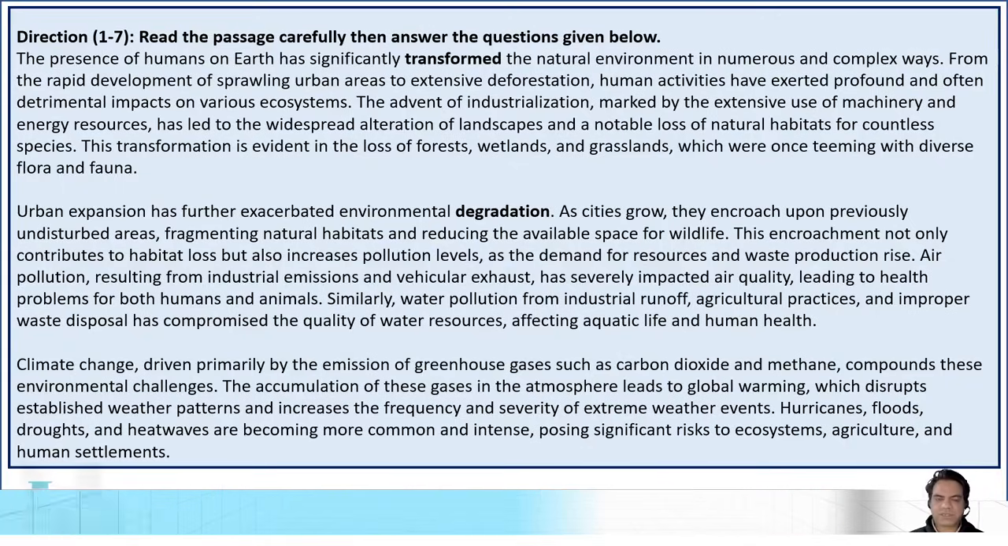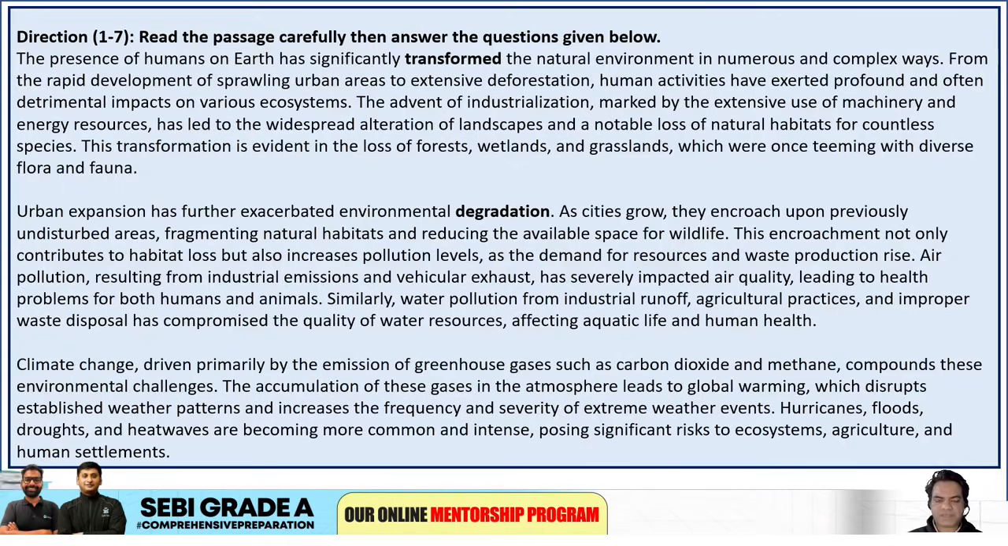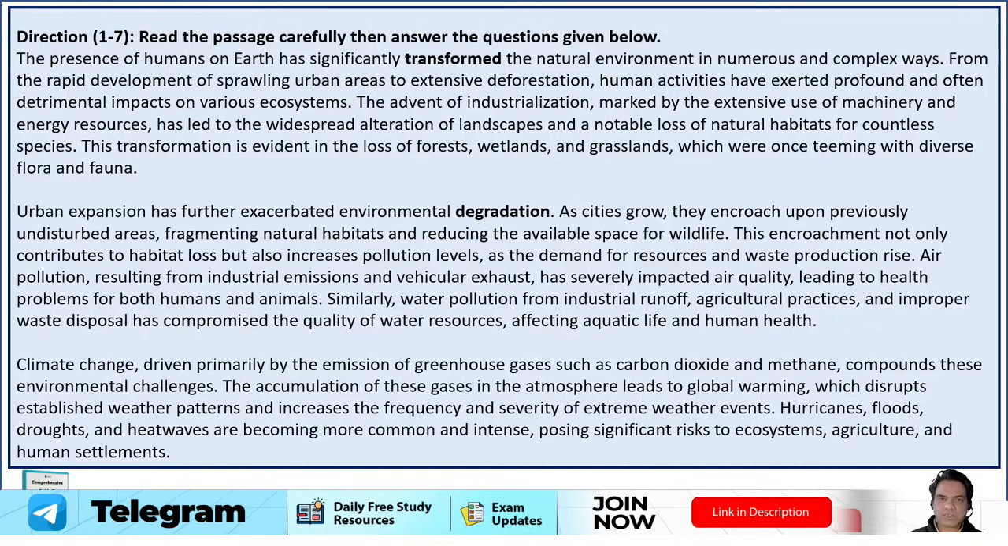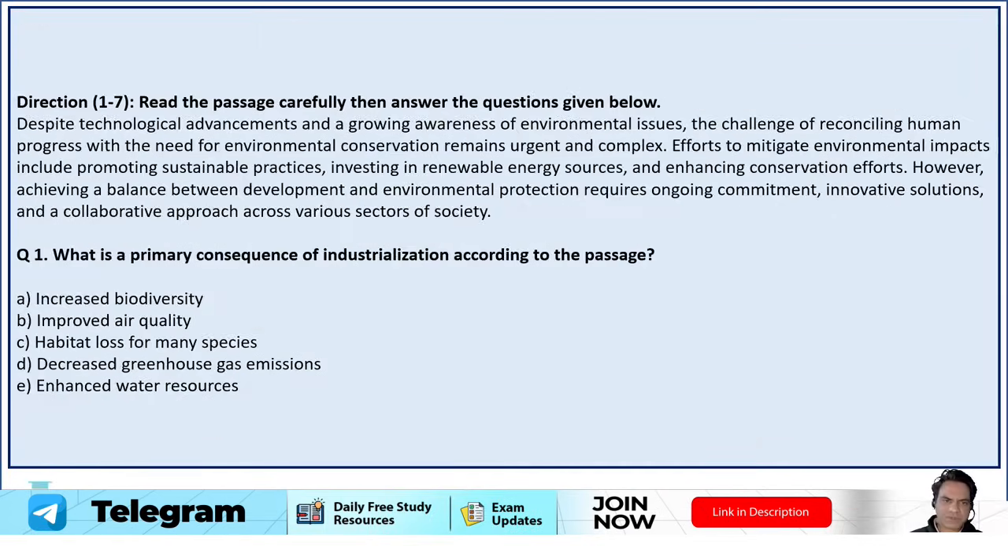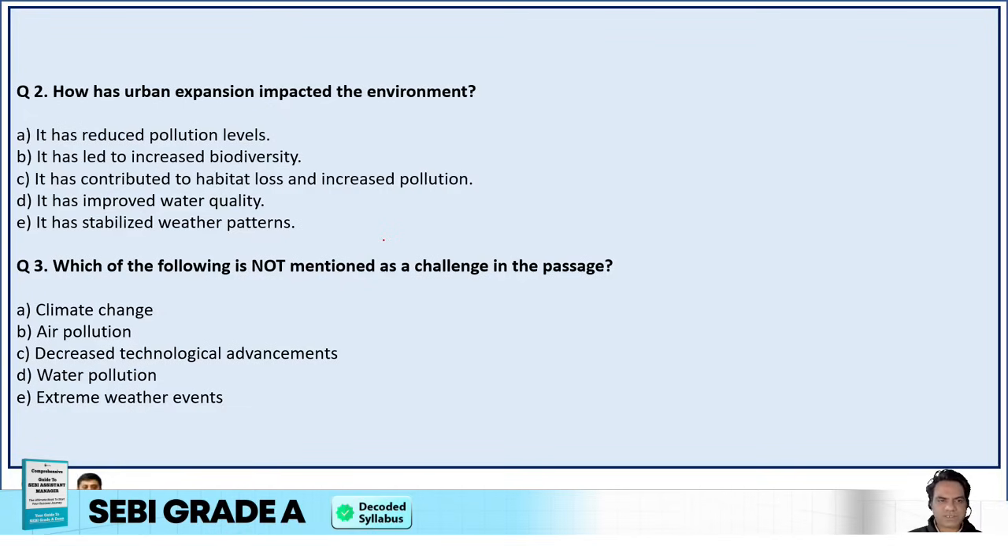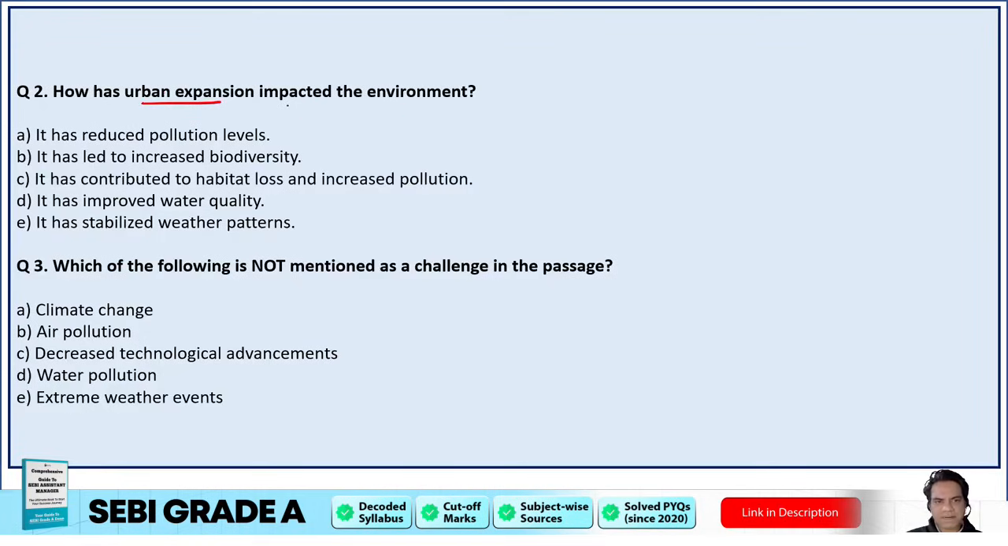Alright, so this was the paper that was given in the exam last year, and let's try to solve it together. And first, we have to read the questions for reading comprehension, and then we are going to solve it. So first question is, what is the primary consequence of industrialization according to the passage? Second, how has urban expansion impacted the environment?